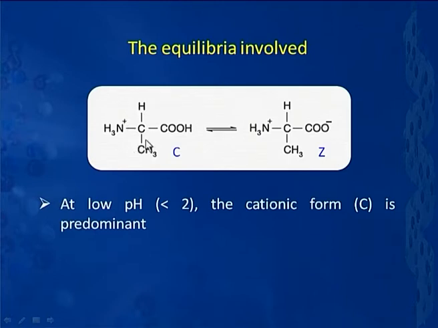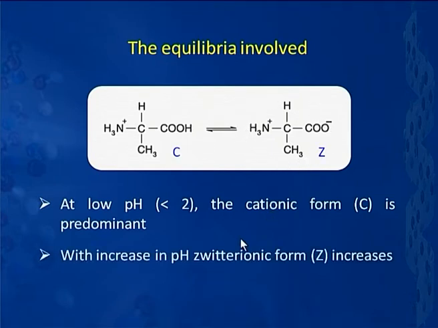As I go on adding more and more NaOH, what happens is this carboxylic group gets titrated. As a consequence, the species changes from this cationic species to a zwitterionic form over here. That means, if I go on adding more and more NaOH, the equilibrium will shift more and more towards the Z side. I mean, from C we go to the Z form. That is, as I increase the pH, the molecule becomes more and more zwitterionic as compared to the cationic form there.